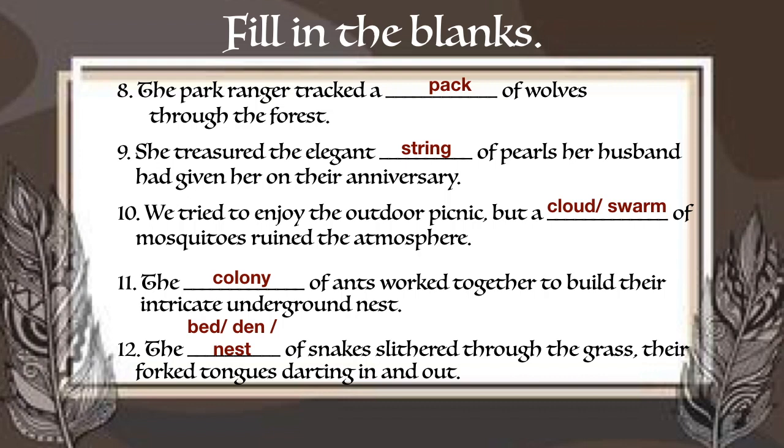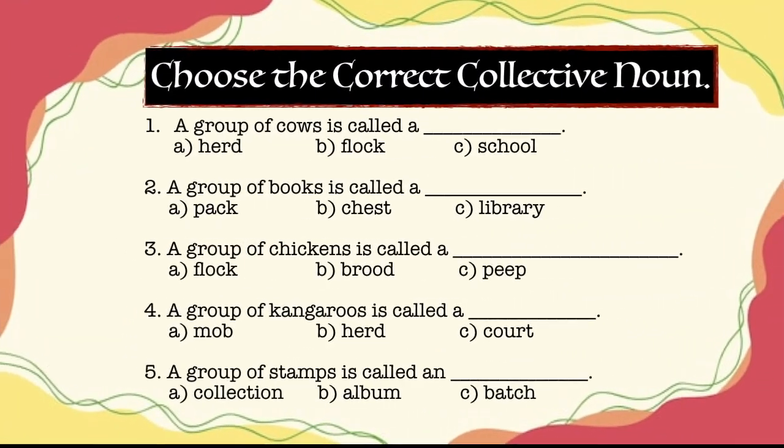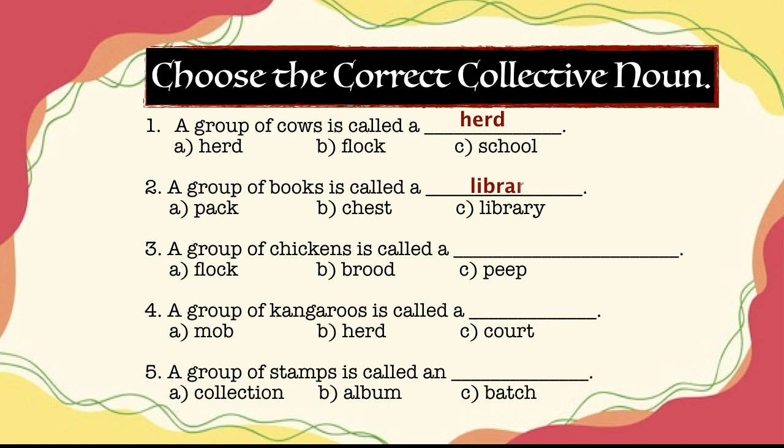Let's extend our understanding with some more exercises. Choose the correct collective noun. A group of cows is called a dash. The answer is a herd of cows. Second one, a group of books is called a dash. The answer is a library. Third one, a group of chickens is called a dash. All three options are applicable: a flock, a brood, or a peep.